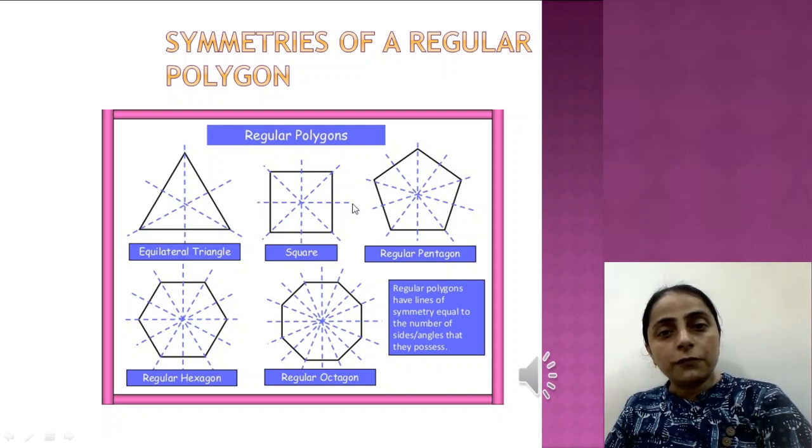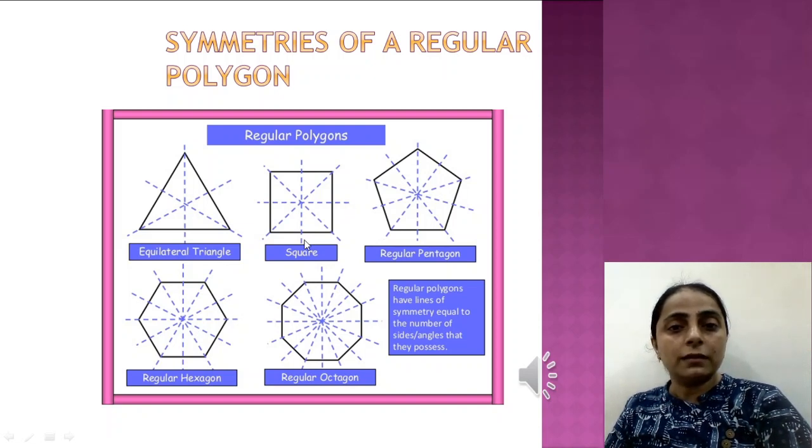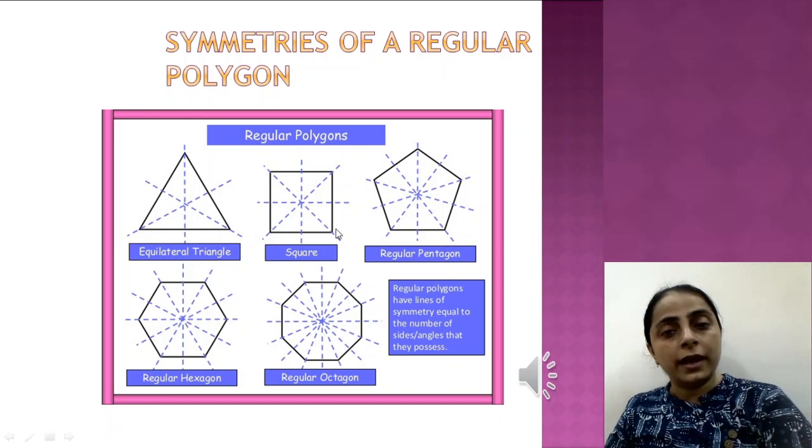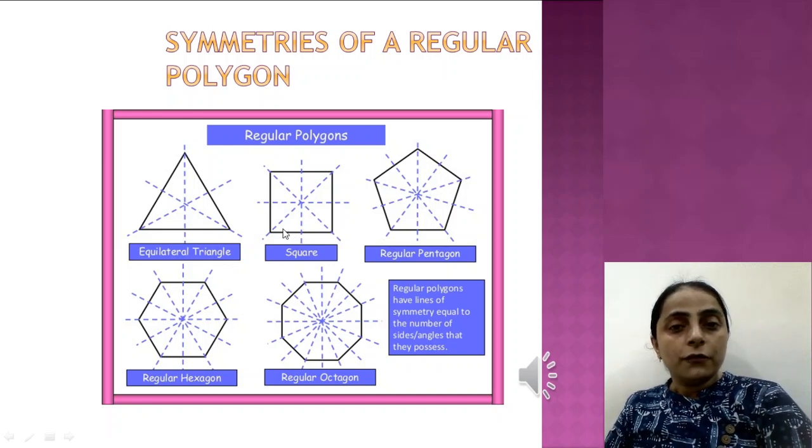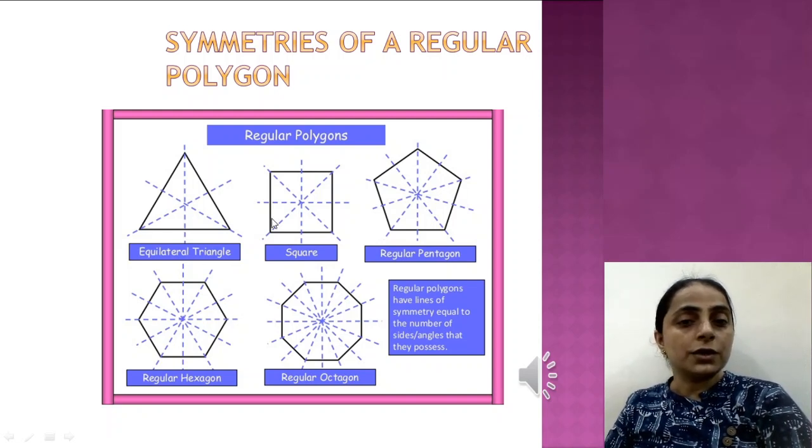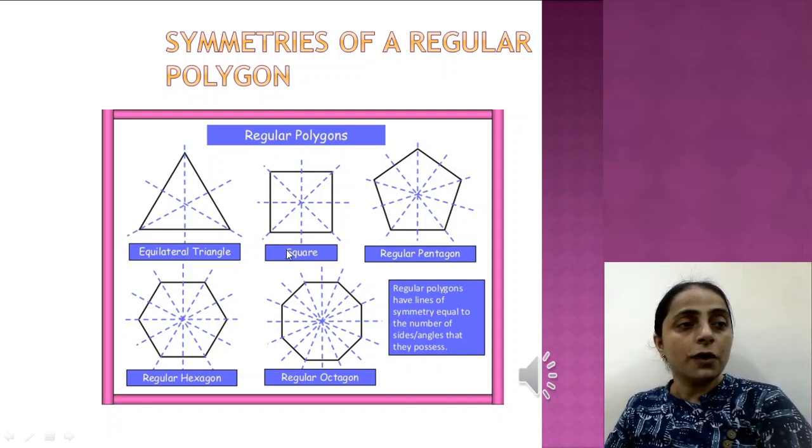Similarly, when we talk of this line, it is going to be a line which reflects the square along this line horizontally. So we have 4 reflections in case of a square, and again we have 4 rotations too in this case. But here the angle of rotation would be each of 90 degrees.